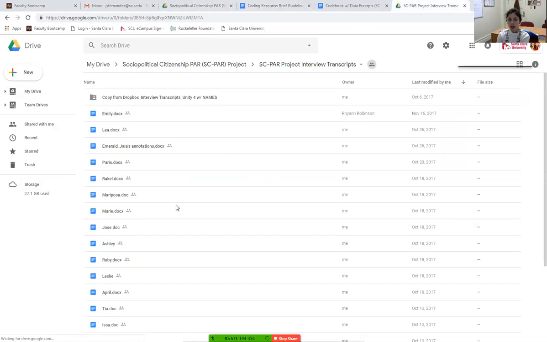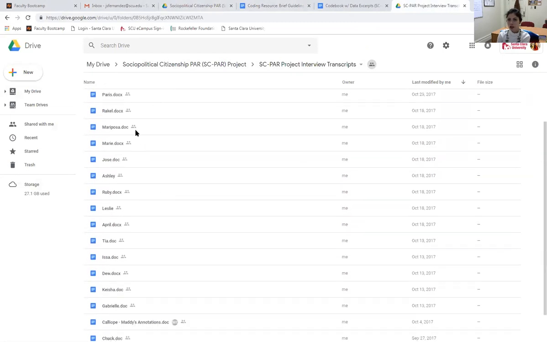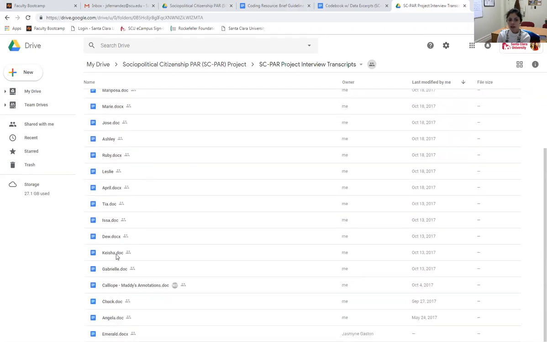So here you see 20 interview transcripts. These are transcripts, typed up written accounts of the interviews that were conducted. All of the names listed here are fake names to maintain the confidentiality and anonymity of the students that we interviewed. For the purposes of coding, you will be assigned to read the transcript of one of these students.